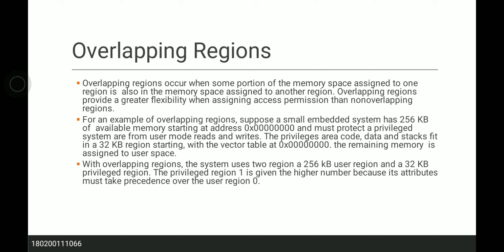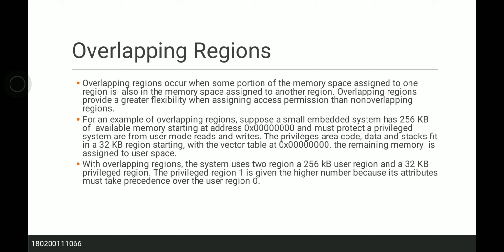Overlapping regions provide greater flexibility when assigning access permissions than non-overlapping regions. For an example of overlapping regions, suppose a small embedded system has 256 KB of available memory starting from address 0x000000 and must protect the privileged system area from user mode reads and writes. The privileged area code, data and stack fit in the 32 KB region starting with the vector table at 0x000000. The remaining memory is assigned to user space.